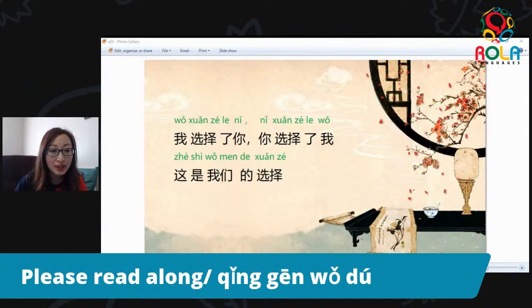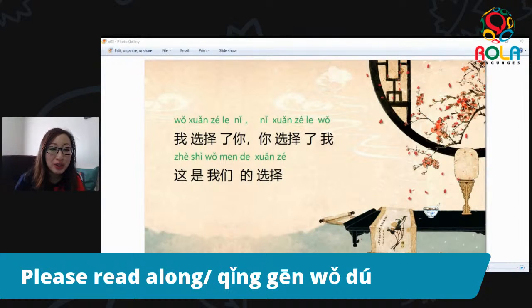我选择了你，你选择了我，这是我们的选择. Anyway, I actually got it from, I think, a love song. It's a male and female duet back in the 90s. So if this sounds cheesy, don't hate me.